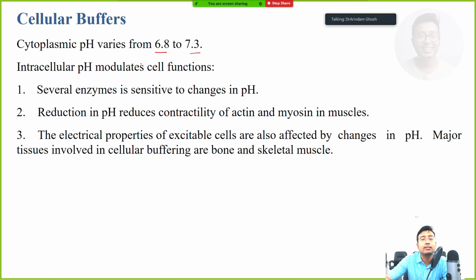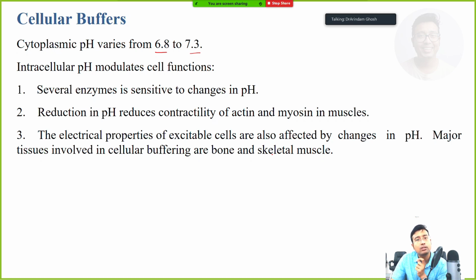So who modulates all these? Till now we discussed only extracellular mechanisms, that is buffers, etc. Now a small amount of information about cellular buffers. Since the cytoplasmic enzymes are sensitive to change in pH, and not only that, the contraction. I think you have studied nerve muscle physiology, in which you have seen how actin, myosin, troponin and tropomyosin all act in unison to produce a muscle contraction, and there is a very important role of calcium ion also, right? And that calcium ion is active only within a definite pH range.